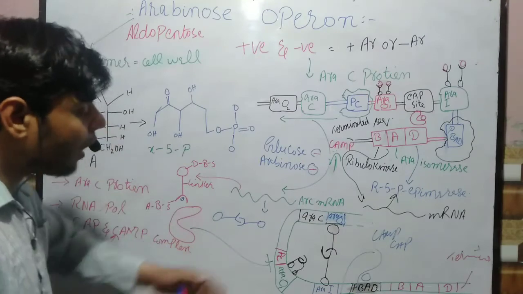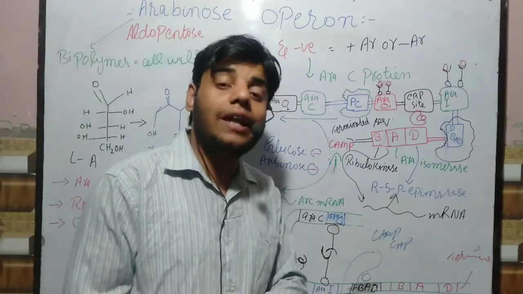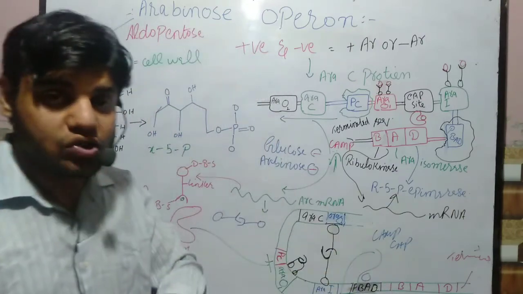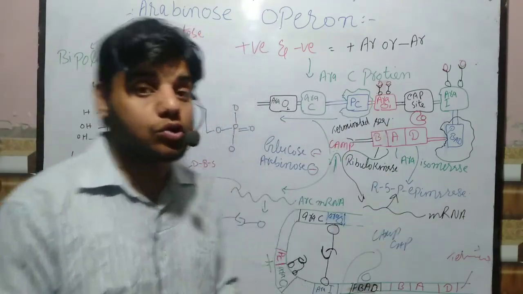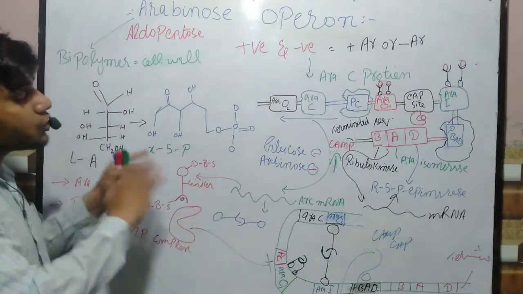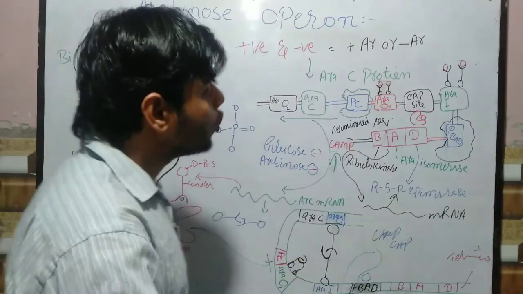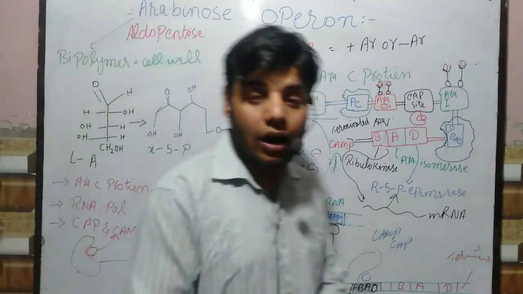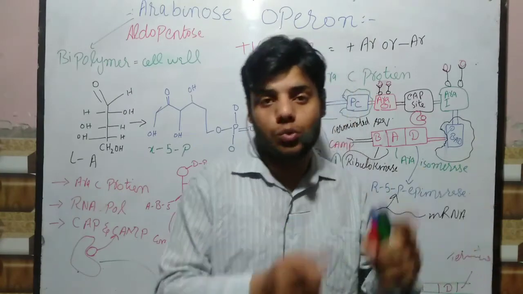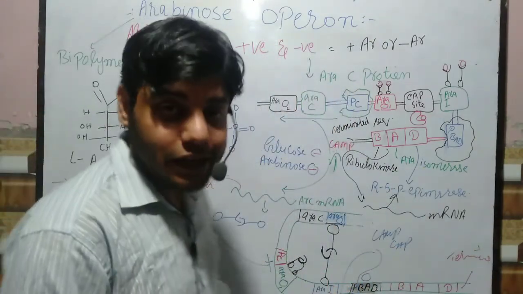Okay, so this is how the presence and the absence of glucose, the presence of both glucose and arabinose, or the absence of both, will affect the switching on and switching off of the operon. Moreover, the most important protein is AraC, which is involved in switching on and switching off of the Ara operon. I hope you guys get an idea about that.